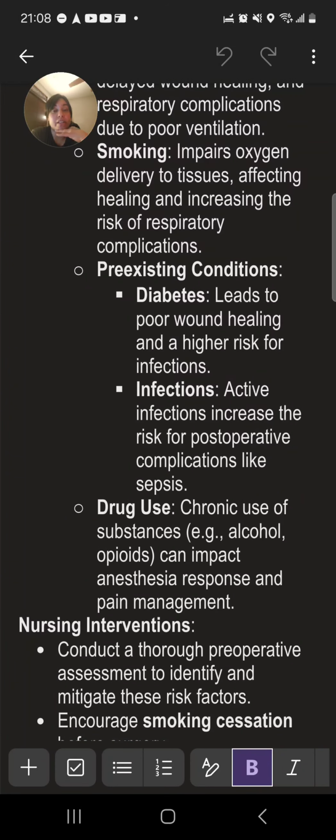Pre-existing conditions like diabetes, leading to poor wound healing and a higher risk for infections. Active infections increase the risk for post-operative complications like sepsis. Drug use: chronic use of substances such as alcohol, opioids can impact anesthesia response and pain management.